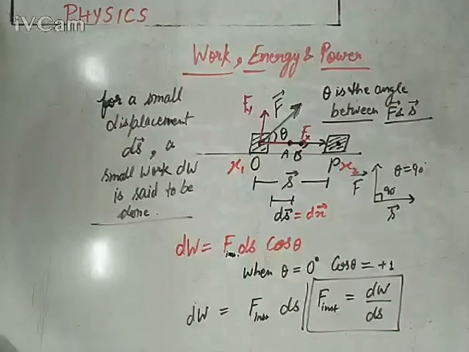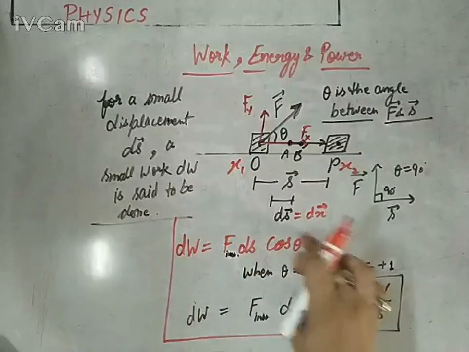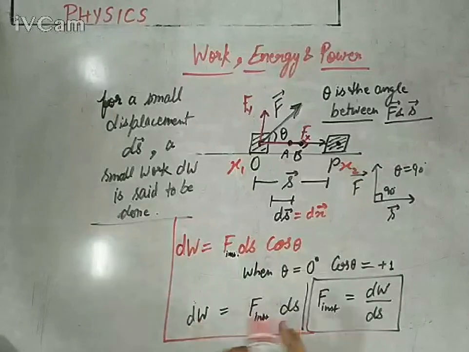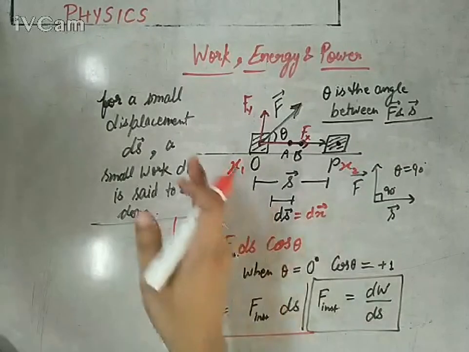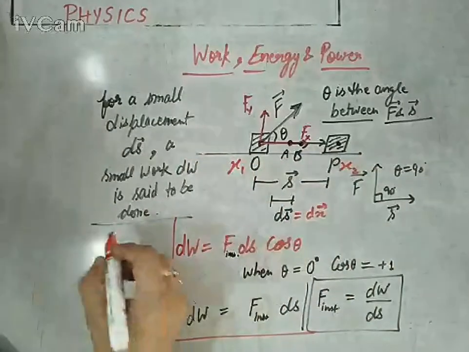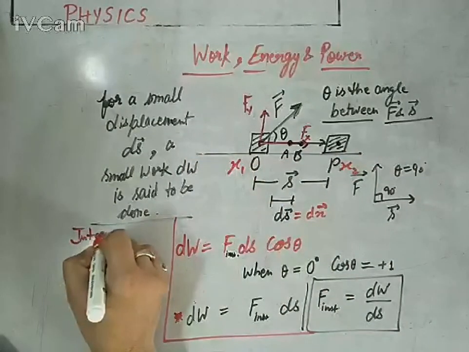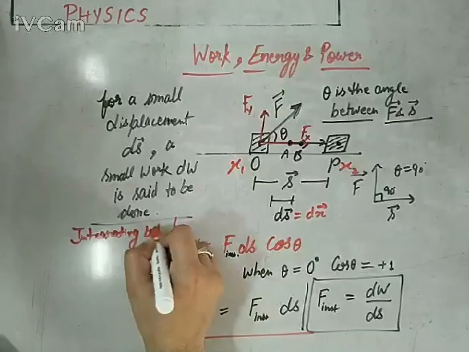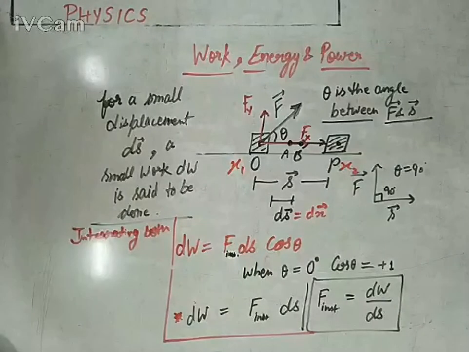You are familiar with this calculus form. Now we need to use this form, that dW equals F instantaneous ds, integrating both sides. If you want to find out the total work done in the given range, integrating both sides, same calculus method. For the given range we should go for integration.